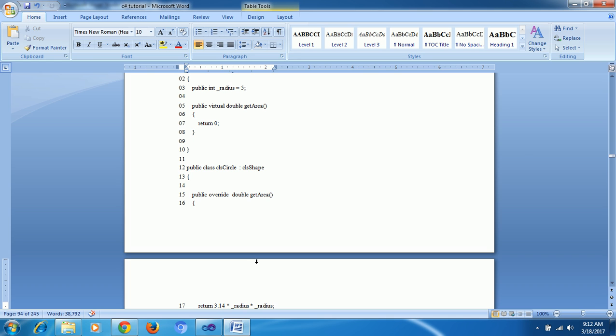Some guys require addition of 2 numbers, some require addition of 3 numbers, some require 4. In this type of scenario, the requirement is the same but the parameters differ. That time we can go for overloading.